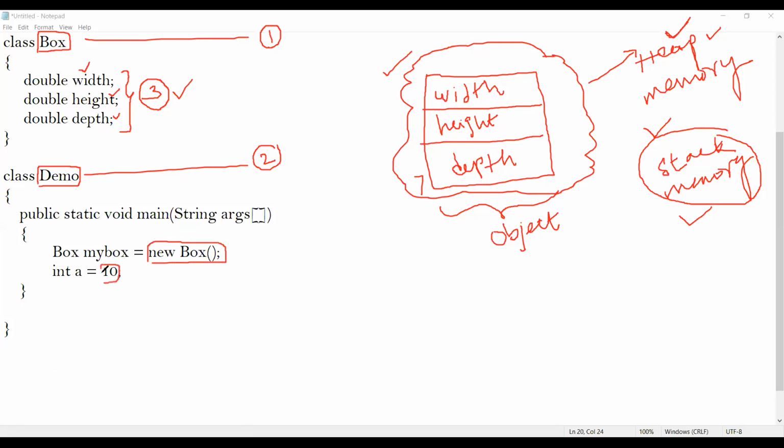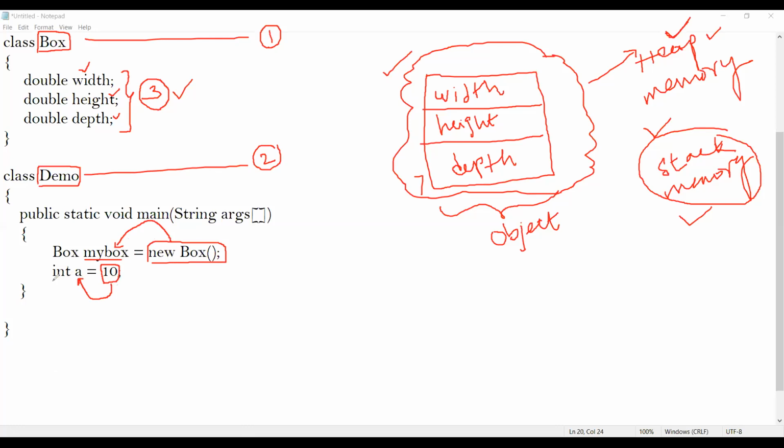This 10 you are trying to store in a variable called a. Similarly, new Box is an object, and this object you are trying to store in a variable called myBox. Here also, 10 you are storing in a variable called a.